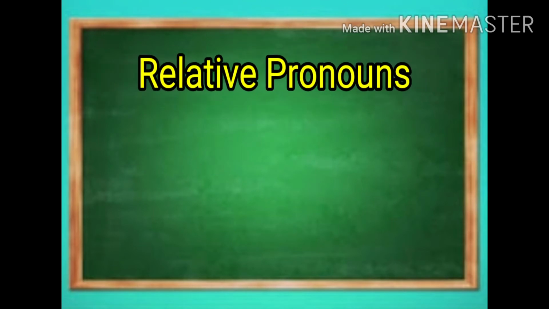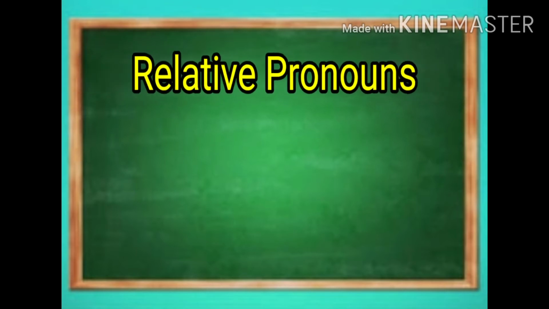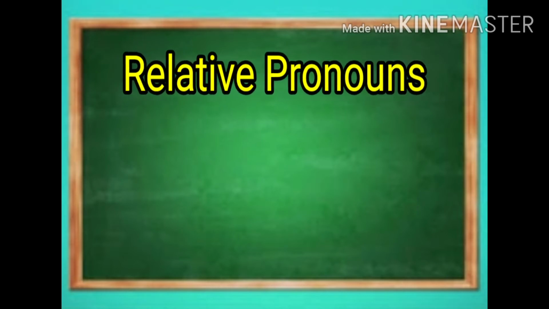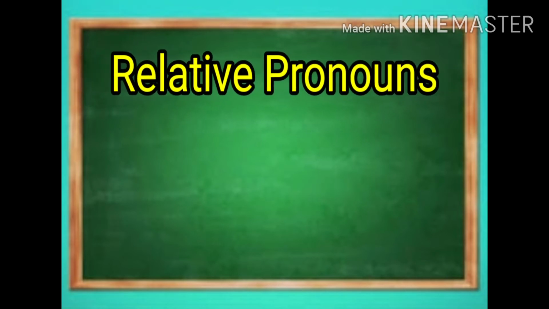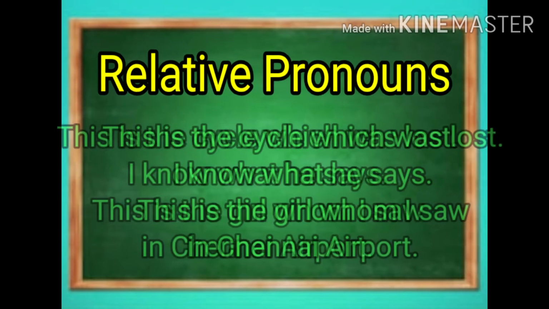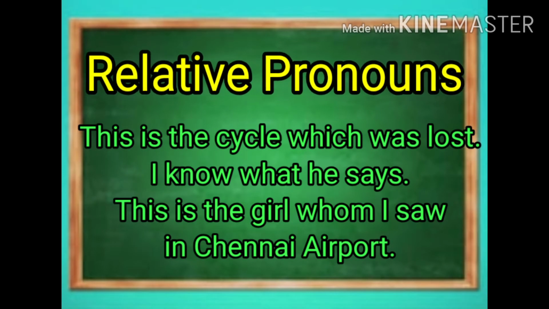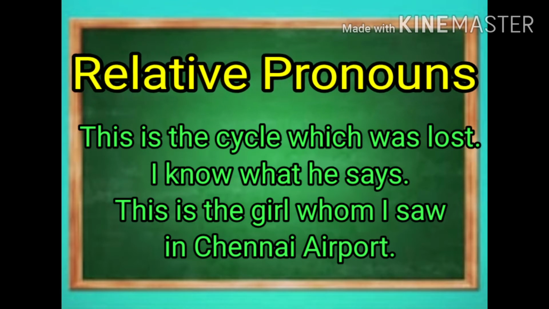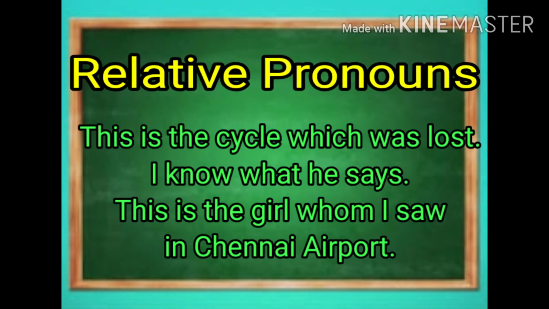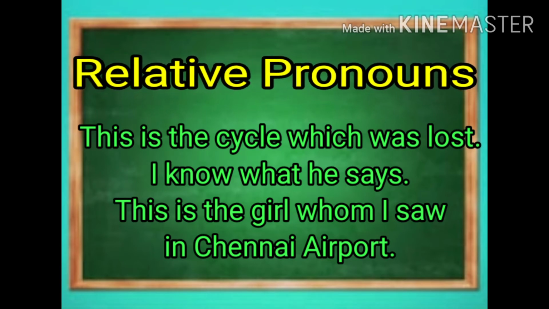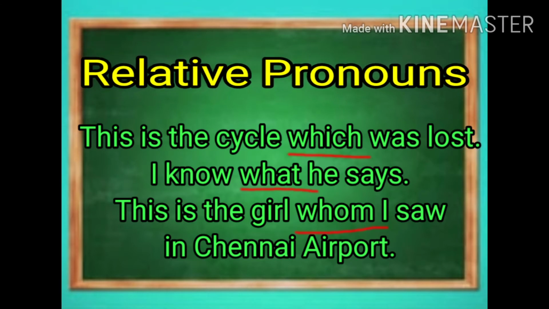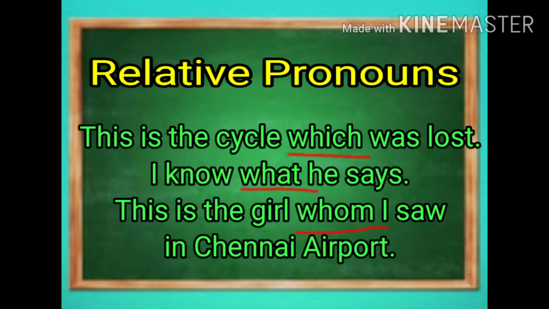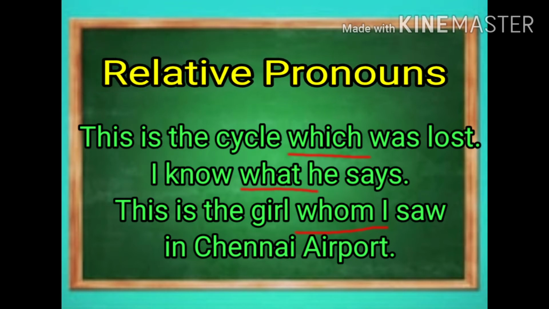Next pronoun is relative pronouns. The pronouns that come after a noun and make a relation of that noun with the other part of the sentence are called relative pronouns. Example, this is the cycle which was lost. I know what he says. This is the girl whom I saw in Chennai airport. Here the pronouns which, what, whom are examples of relative pronouns.